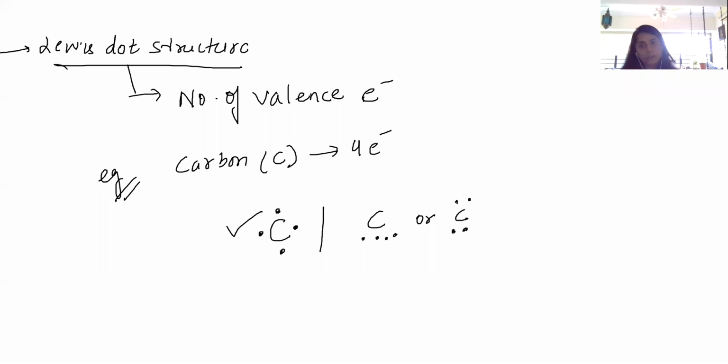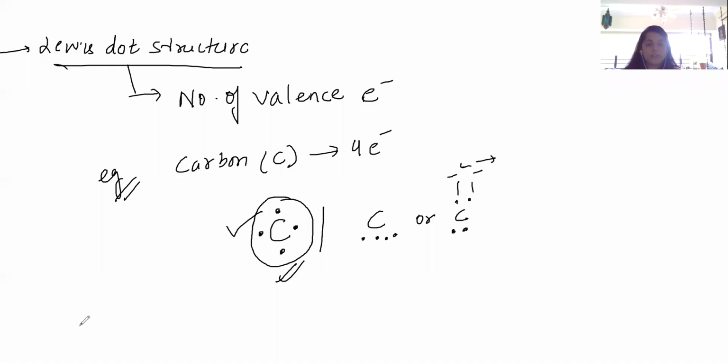In 2D, it looks like this, but as it has tetrahedral structure, in 3D, it looks quite different. But still, theoretically, this is the stablest form. And why we cannot write like this? Because we know that electrons are negatively charged. And when two negatively charged come together, what they do? They repel. So that's why this is the most stable representation, and this is how we are going to write it.